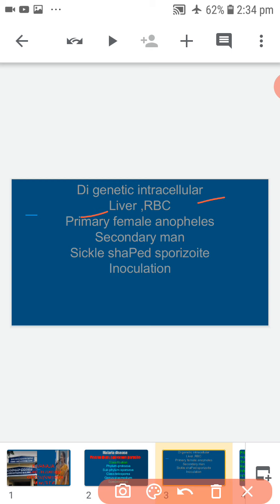The primary host is the female Anopheles mosquito and the secondary host is man. Next, the reservoir host. Reservoir host is monkey. The infective stage is the sickle-shaped sporozoite, and the mode of infection is inoculation.